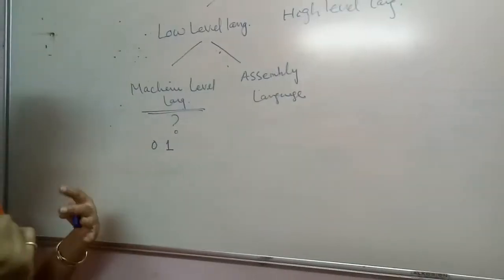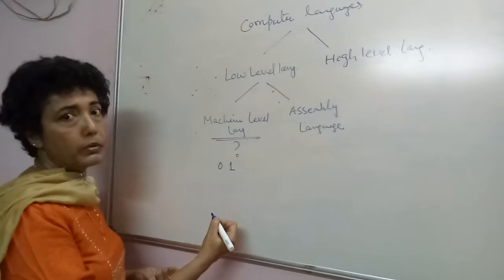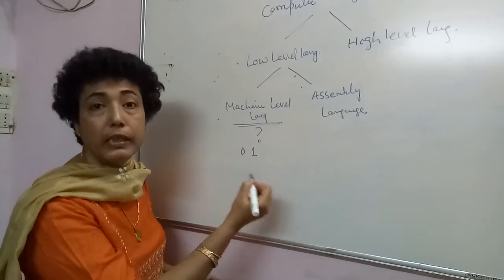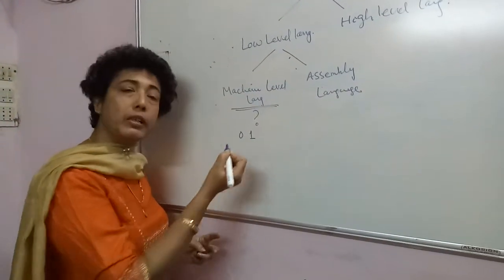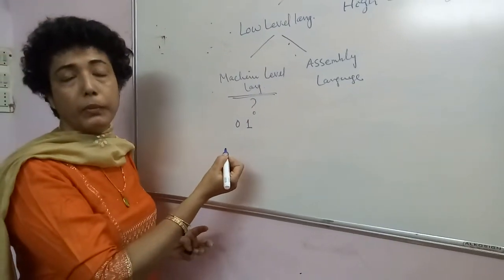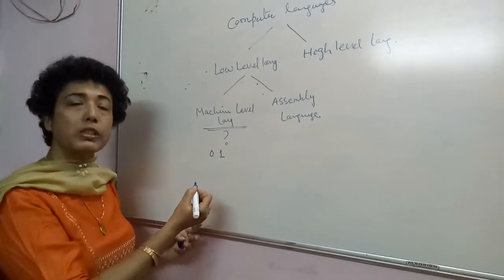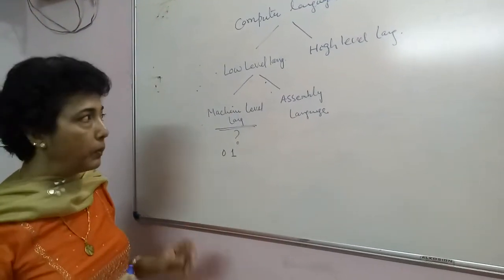So, the instructions given to the computer using machine level language were made up of series of zeros and ones, and because the computer understands zeros and ones directly, execution of programs or instructions given using machine level language was quite easy for the computer. The computer used to face no problem.